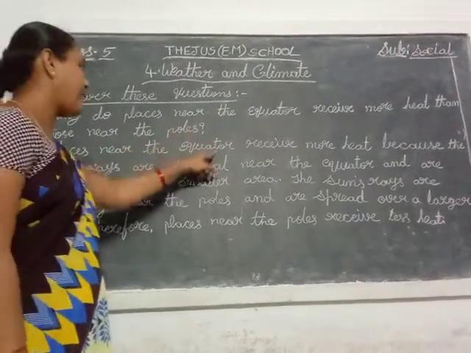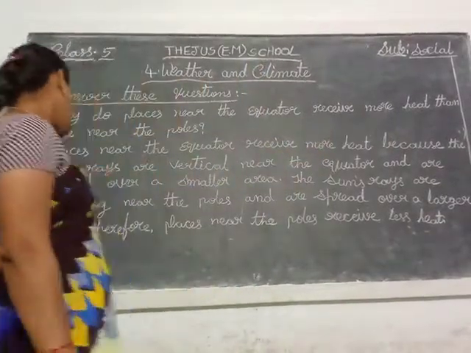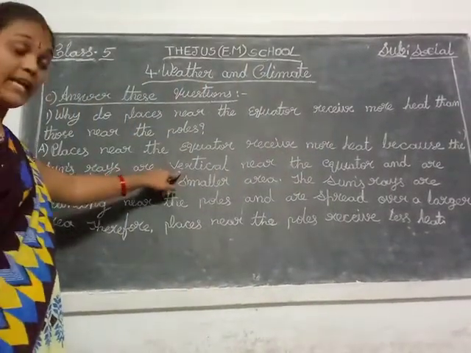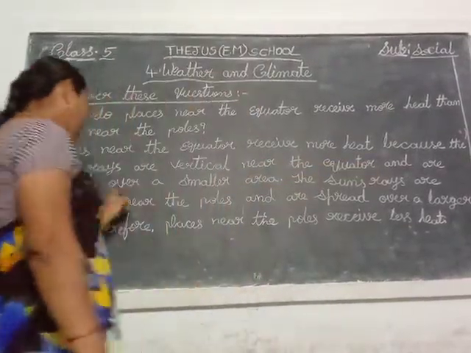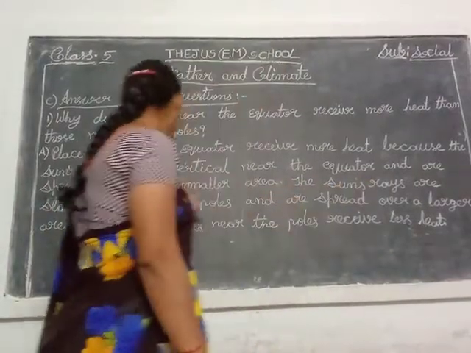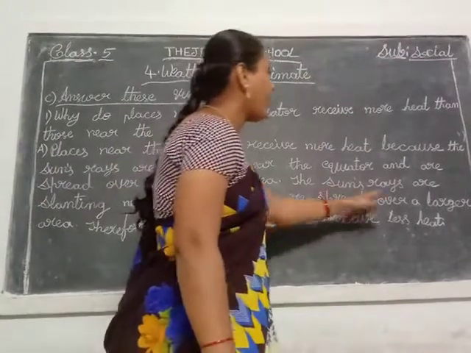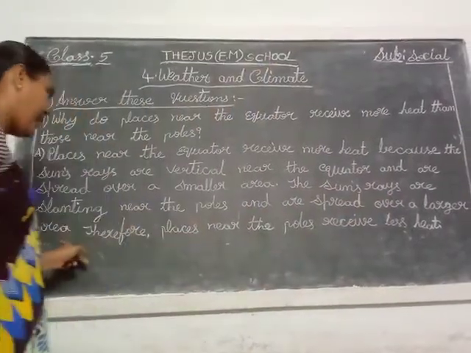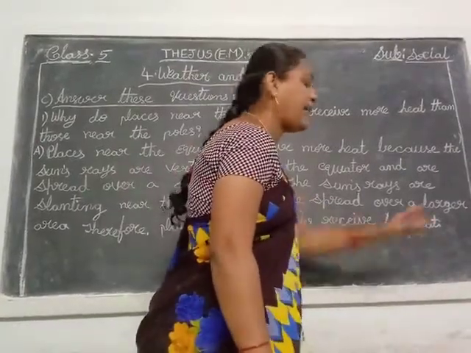Places near the equator receive more heat because the sun's rays are vertical near the equator and are spread over a smaller area. The sun's rays are slanting near the poles and are spread over a larger area. Therefore, places near the poles receive less heat.